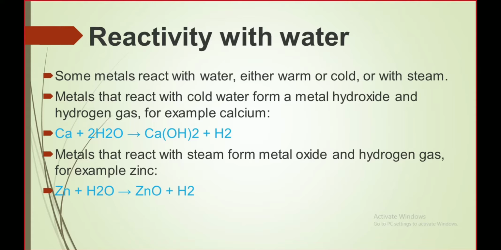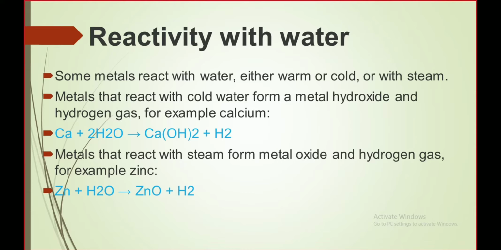So the main thing to memorize or to understand in this is the names of the products which are formed with the cold water. These are metal hydroxide and hydrogen gas, and the names of the metals which react with the cold water.